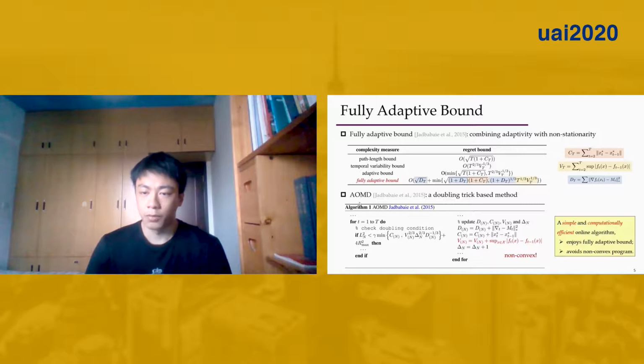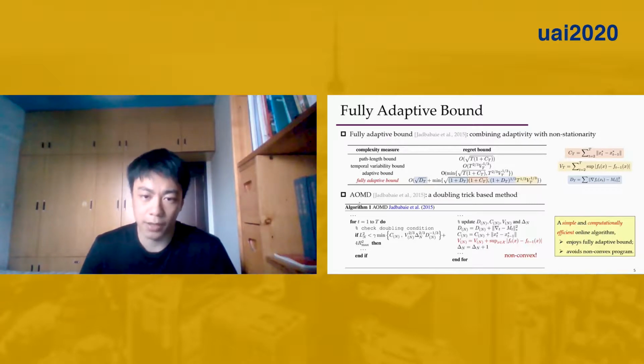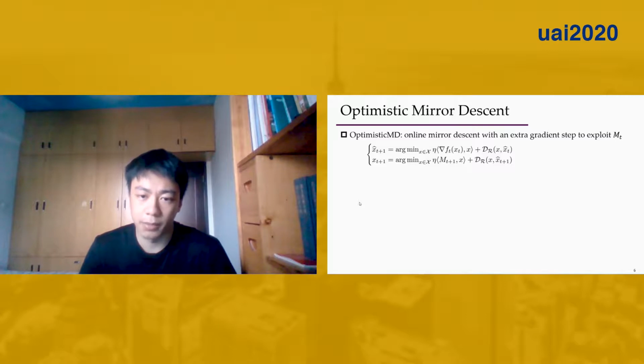In this paper, we design a simple and computationally efficient algorithm, which avoids solving the non-convex program and achieves a fully adaptive bound. Our starting point is optimistic mirror descent, which is mirror descent with an extra gradient step to exploit the predictable sequence M_T. As shown by Rakhlin and Sridharan, the method ensures a static regret in the order of square root D_T. In this paper, we show that the adaptive term can also be incorporated in the non-stationary scenario.